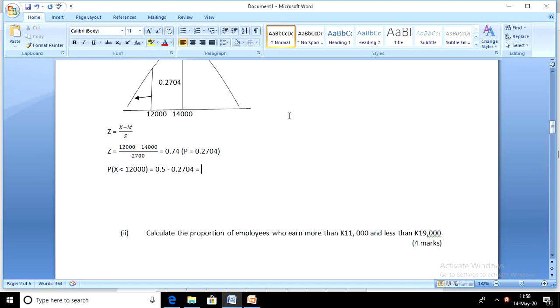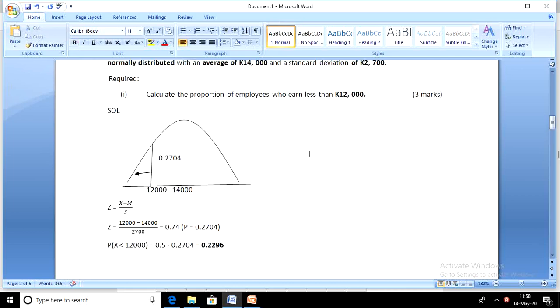Tap that in the calculator, you should have 0.2296. So that's the probability of earning less than 12,000.